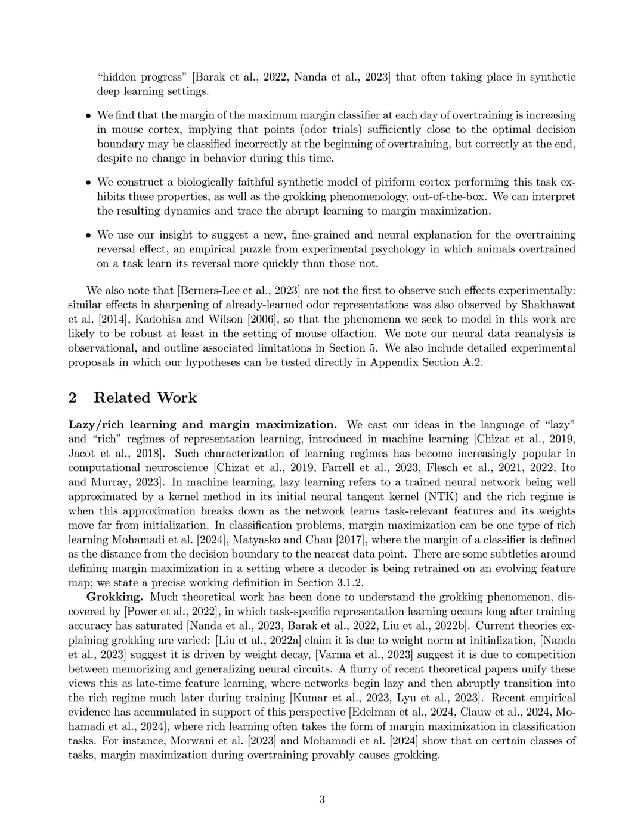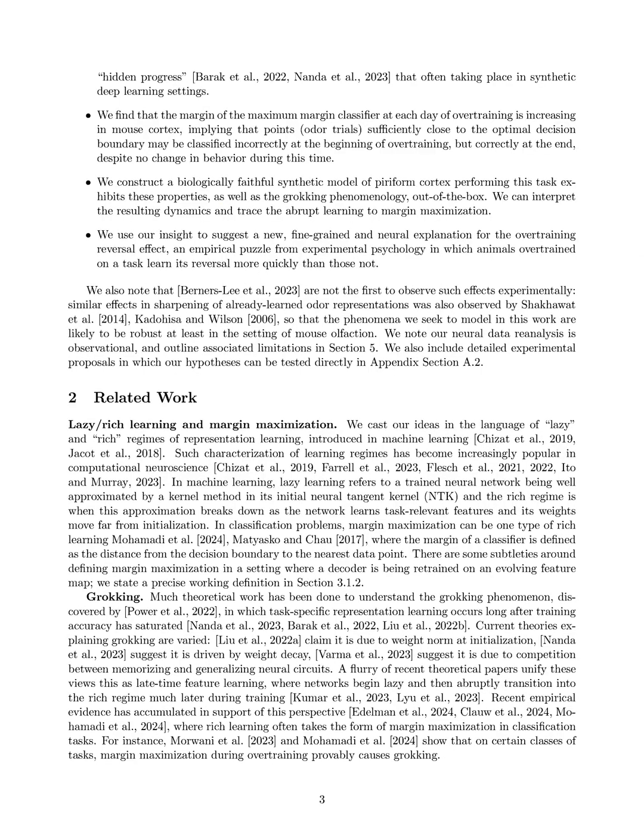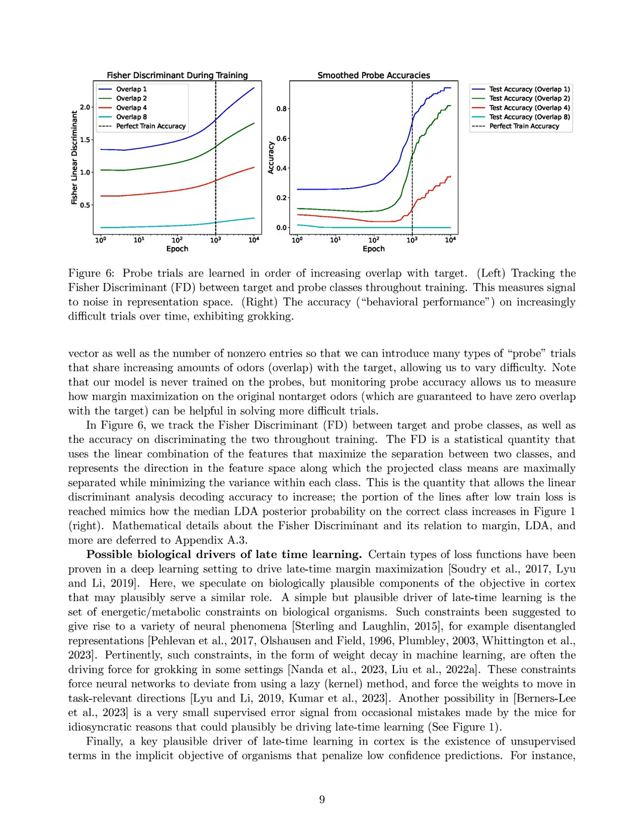In our study, we illustrate margin maximization during overtraining using a synthetic model of the odor discrimination task. Initially, the model is trained to classify a target odor from 200 non-target odors, achieving a low training loss. However, during the overtraining phase, we observe that the margin, the distance from the decision boundary to the nearest data points, increases significantly. For example, as the model continues to train, the closest 1% of points to the decision boundary become more accurately classified, indicating that the representations of target and non-target odors are evolving to enhance the classifier's robustness.